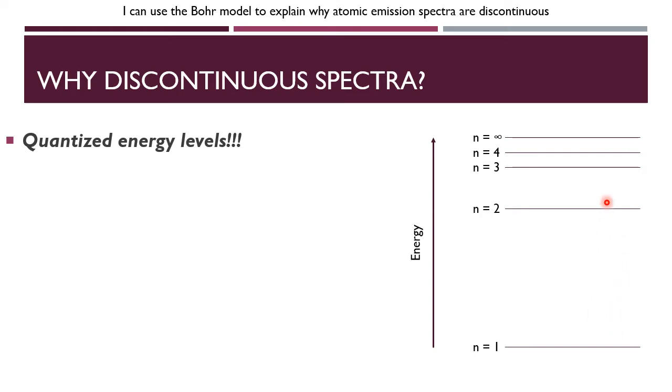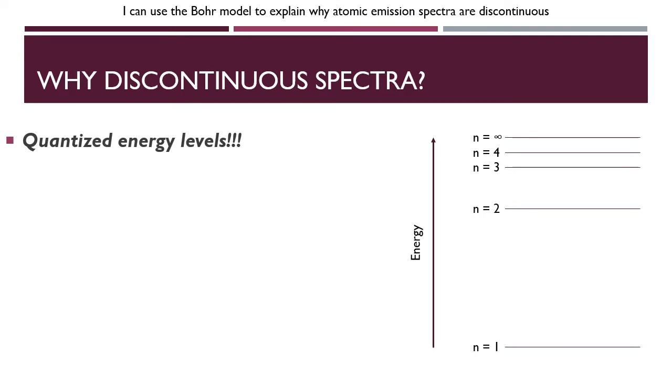So notice the third energy level is closer to 2 than 2 is to 1. Likewise, 4 is closer to 3 than 3 is to 2. If we were to draw the fifth energy level up here, it would be closer to n equals 4 than 4 is to 3. Every one of them gets closer and closer. But just for the purposes of this diagram, I just put the 4 on there so we can get them spaced out nicely.